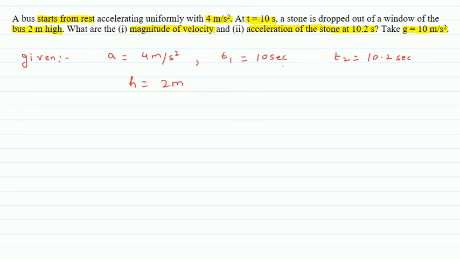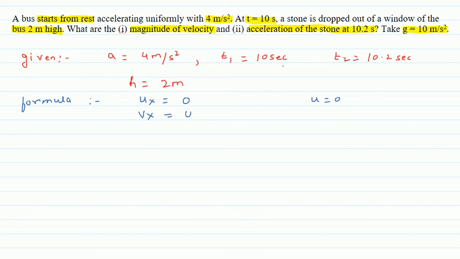Now in this case, what formula will we be using? Now the bus is moving horizontally. So Ux, initially the bus starts from rest, so its initial velocity is 0. So Ux is 0. Then what will be the velocity of the bus after 10 seconds, because after 10 seconds we are dropping the stone?